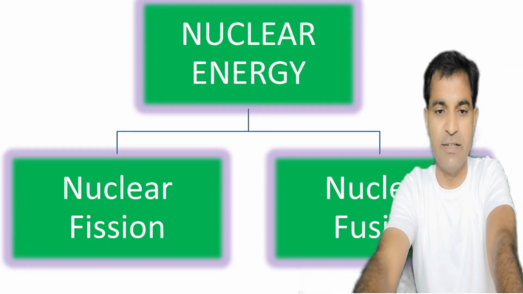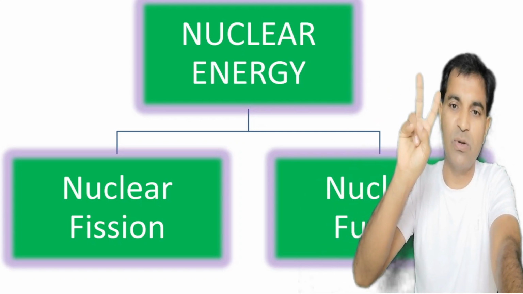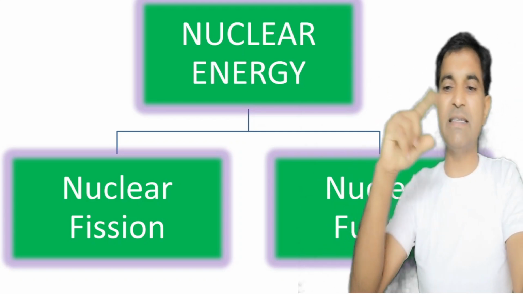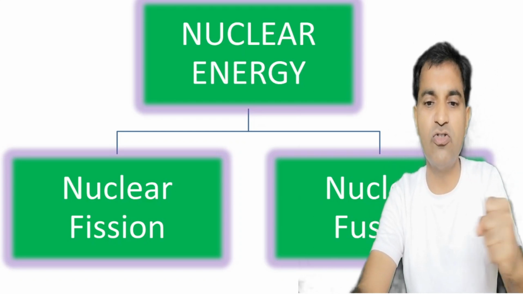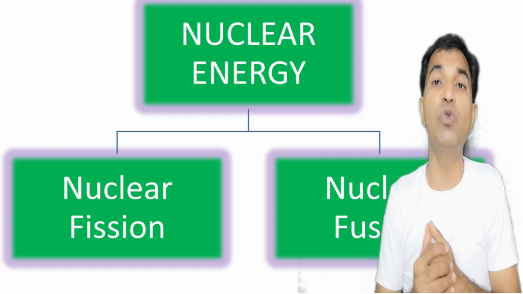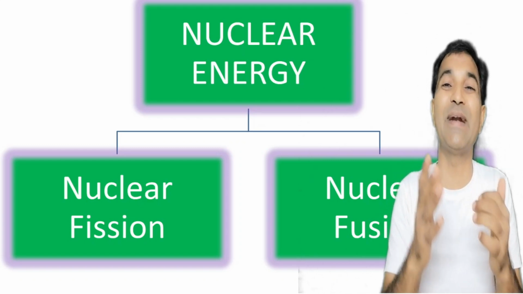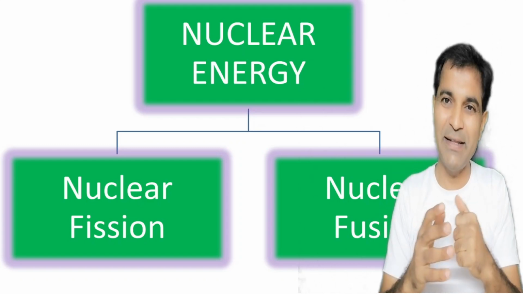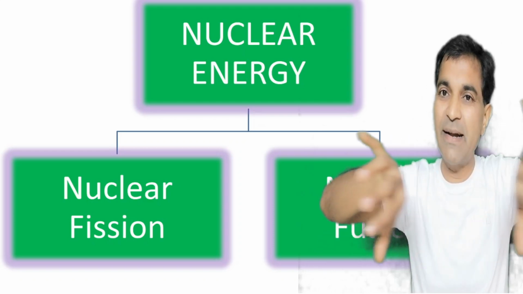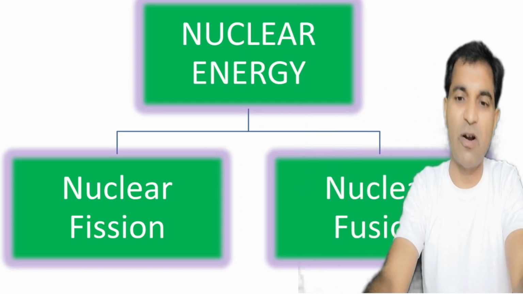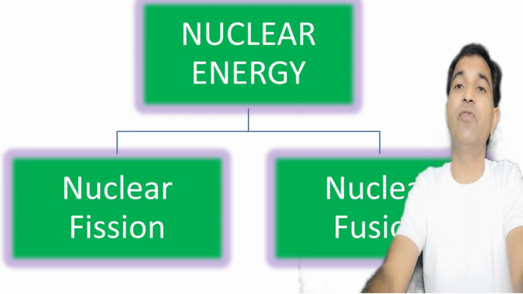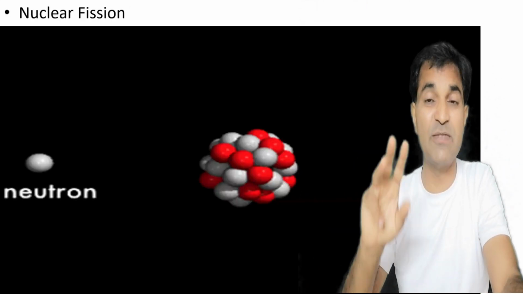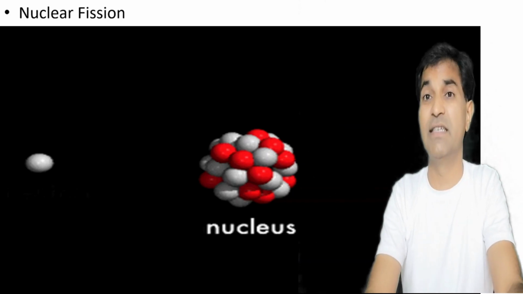Now what is nuclear energy? Actually, we have two types of nuclear energy, nuclear fission and nuclear fusion. In nuclear fission, when a slow moving neutron strikes uranium-235, it breaks down into smaller fragments like barium and krypton, right? And then it leads to the production of 3 neutrons as well as a large amount of heat energy.